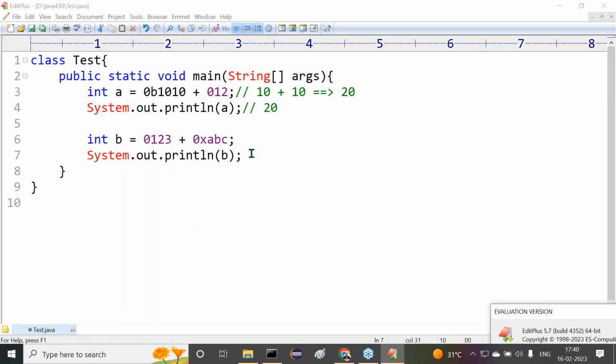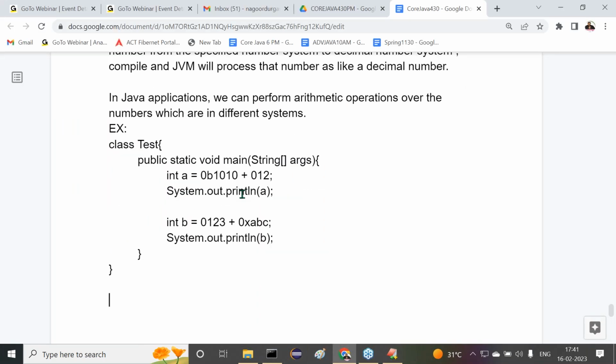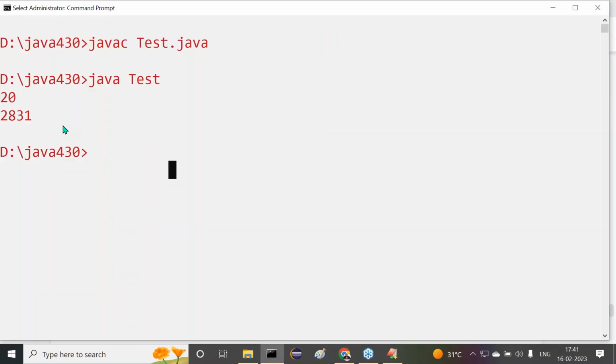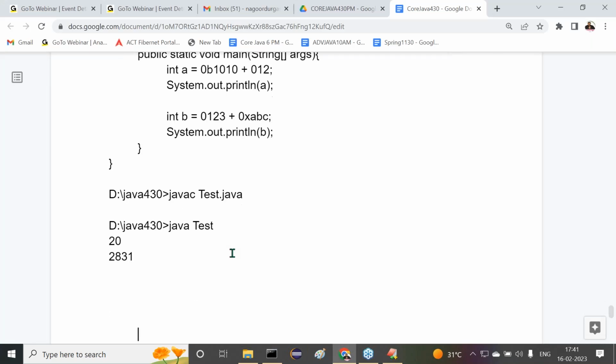Not only like this, we are able to perform any type of operations here, maybe minus operation or star operation or slash operation, anything. But the internal calculation is that they convert it to decimal. Then after getting the decimal value, we perform arithmetic operations. So this is another point we have to understand. Right, sir. This is the data we are getting after compilation. Now this is one point I'm telling you.